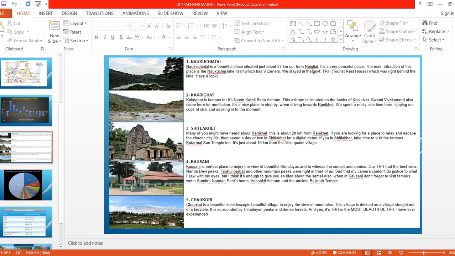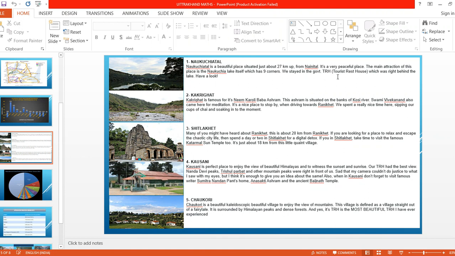It is 27 kilometers from Nainital. It is a very peaceful place. The main attraction of this place is the Naukuchia Lake, which has 9 corners.